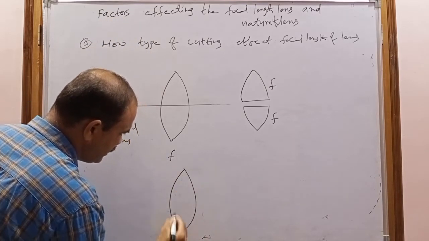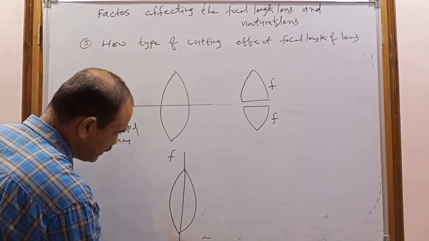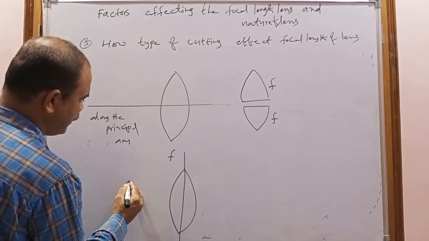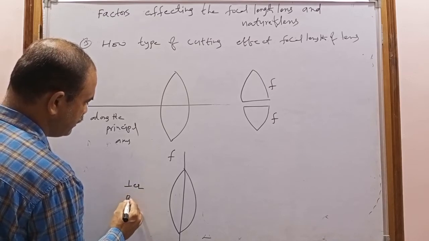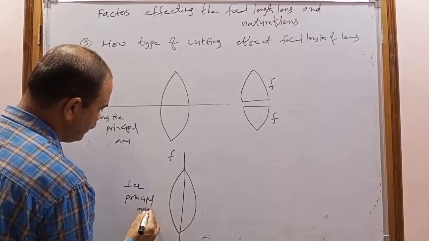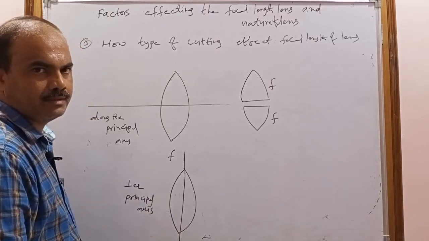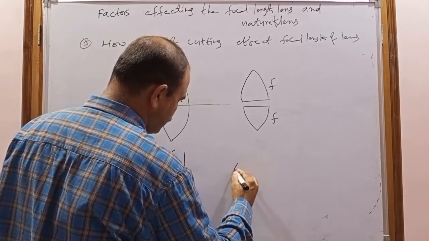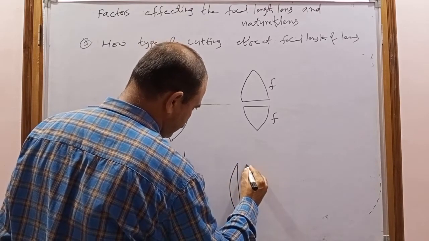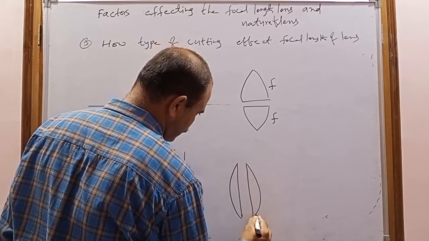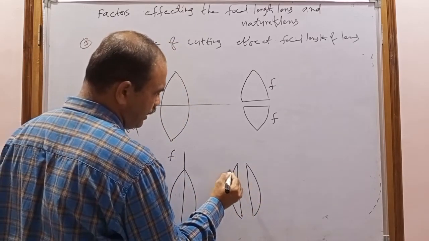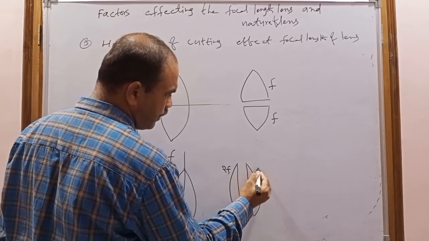If this lens is cut perpendicular to the principal axis, if we cut like this, now the lens has become like this. Now what happened here? The focal length will change. Now the focal length of this part becomes 2f and this part becomes 2f.